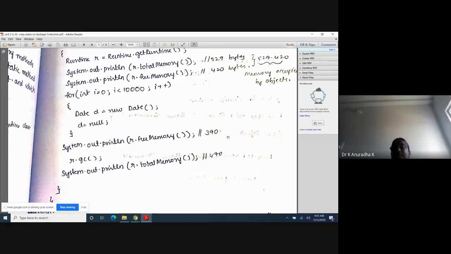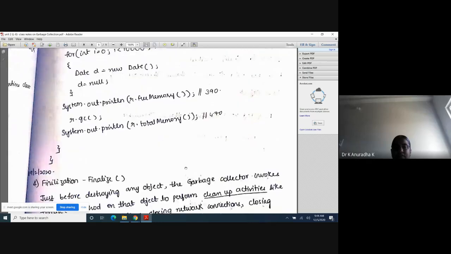But one more thing is, garbage collector will not destroy useful objects, because inside the heap memory some objects are useful and some objects are useless. That's why when it enters the heap memory, it will concentrate only on useless objects and it will not destroy all the useless objects. That's why here you will get 470. Now you won't get 529, because 529 is the total memory. Inside that some are useful objects and some are useless objects, and garbage collector will destroy only useless objects. If you execute this program, you can see these values. Okay. So with this the third point is completed.